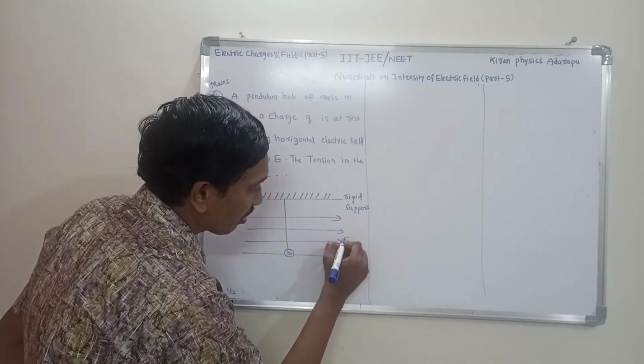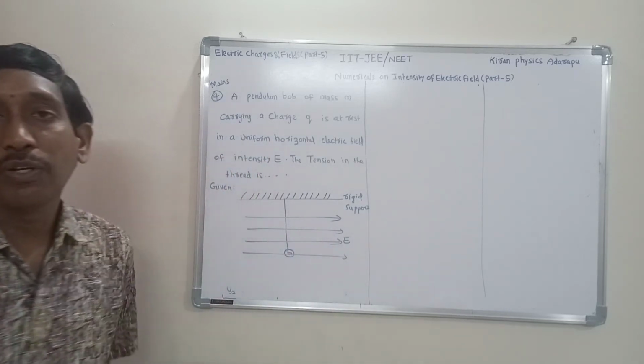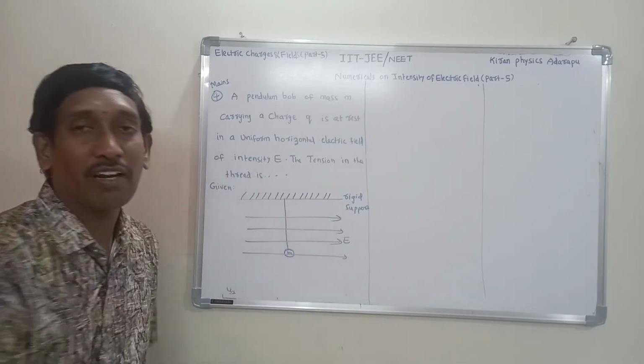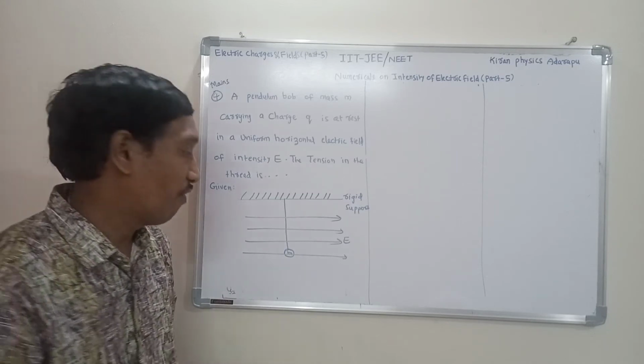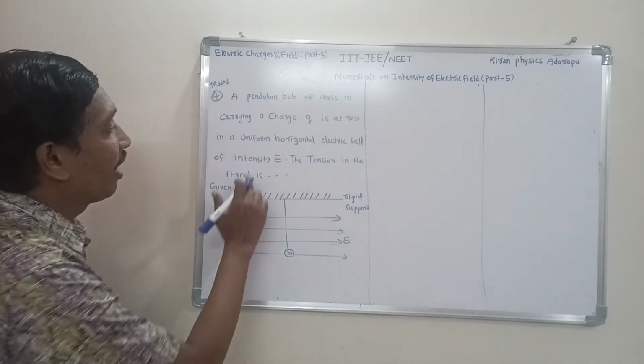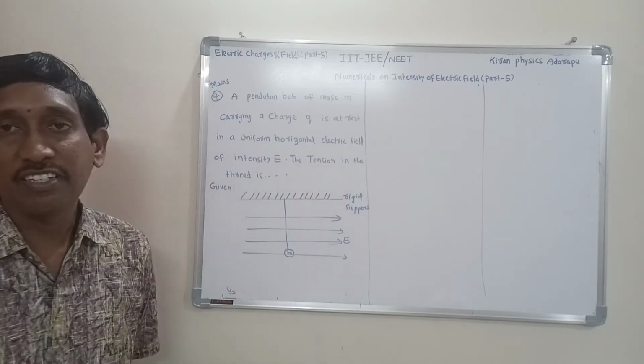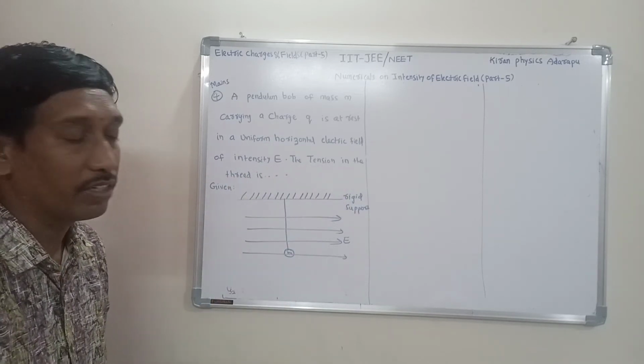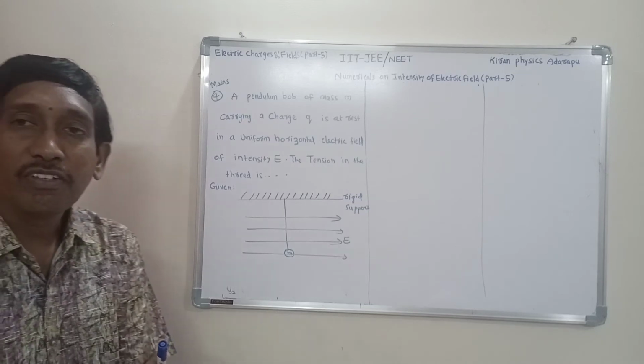So from the question we understood this is the direction of the uniform field, because equidistant parallel lines always indicate a uniform electric field. Horizontal, that's why we have to understand it in this way. And the tension in the string is asked. This is the question. Which forces are acting on the string?